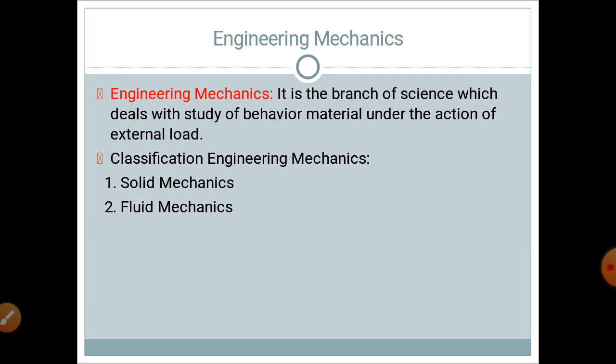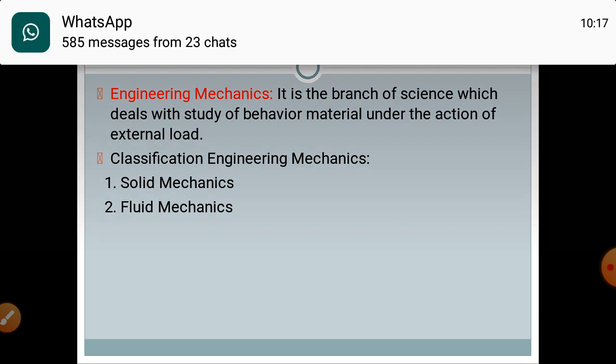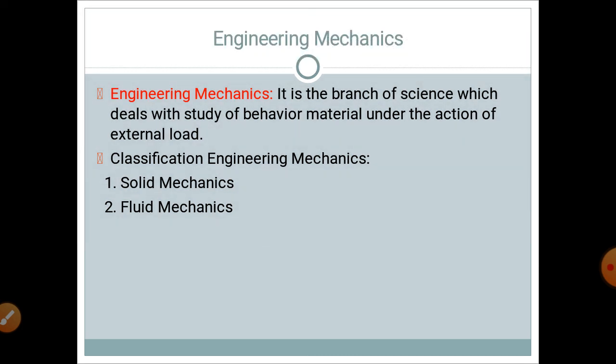This engineering mechanics subject is again classified as solid mechanics and fluid mechanics. Solid mechanics is a subject which deals with solid material, and fluid mechanics is the subject which deals with fluid as a material.